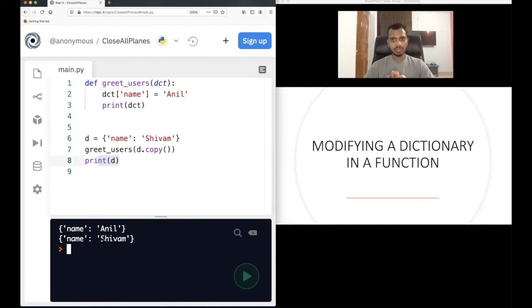And typically in most cases, you will see in functions, you will want to send a copy. It depends on the use case, but in most cases you will not want to modify the original list. Maybe you just want to modify it in the function, but not the original list. Use this copy function.